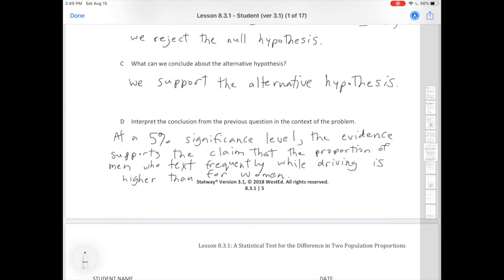We're not saying they text the same. We just are saying that the evidence isn't strong enough to conclude that men text more than women, right? Again, we never prove the null is true. We either reject or fail to reject it, right? We would say not guilty. We wouldn't say innocent, okay?